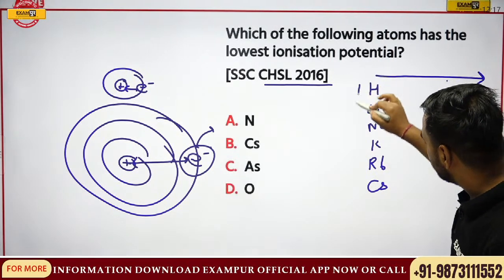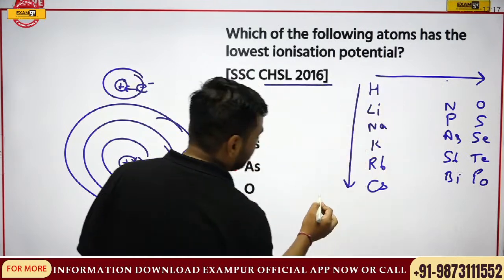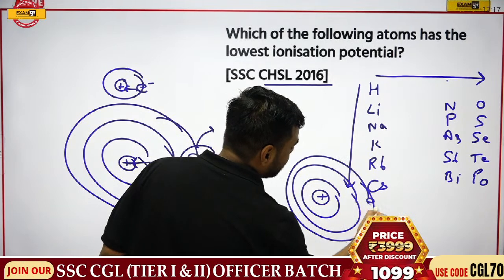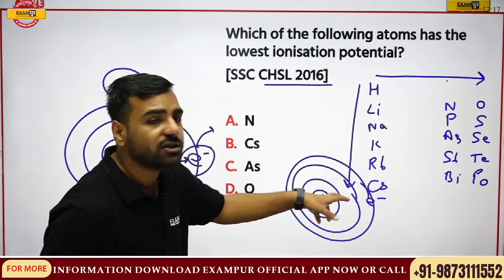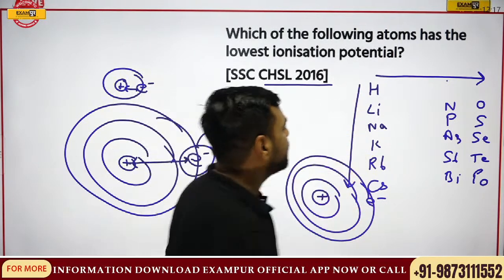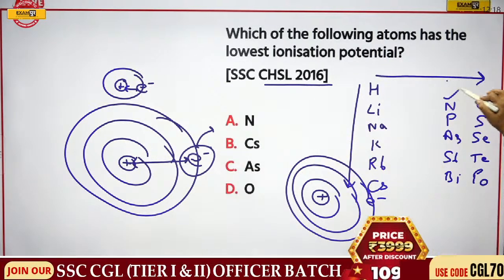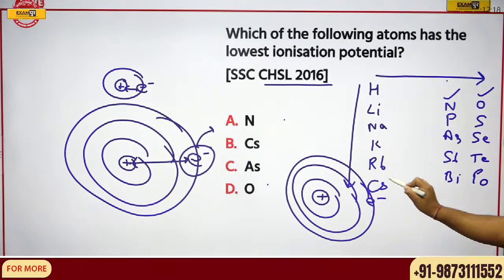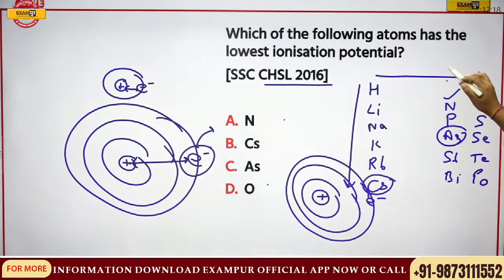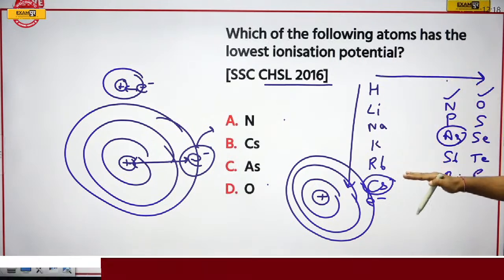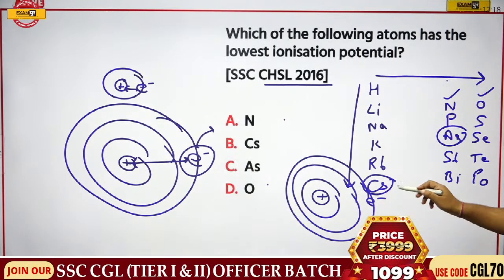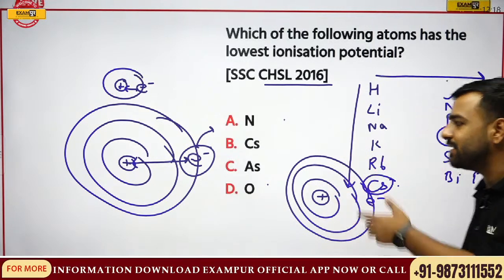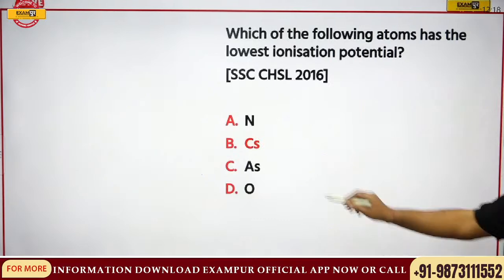But if I go downwards, I know that the number of shells is going to increase as I go downwards, right? Now, if I'm going downwards, the number of shells is increasing, so this electron's distance from the nucleus is also increasing. If I try to compare them, here we have nitrogen, here we have oxygen, and cesium is here. Now just have a look from top to bottom: the bottommost one is cesium, right? So you can directly relate with these options and directly say, sir, what is going to be the correct answer? The correct answer is going to be cesium.